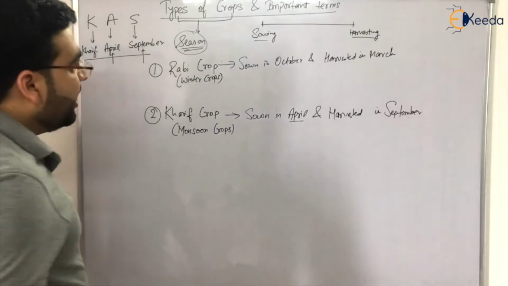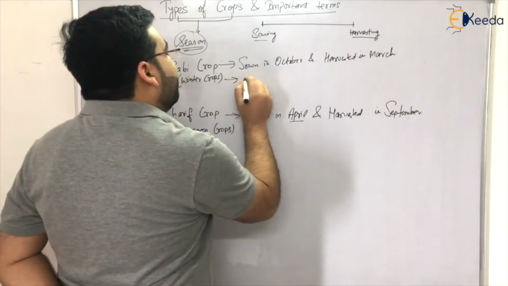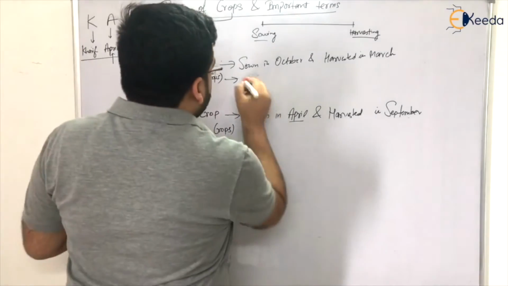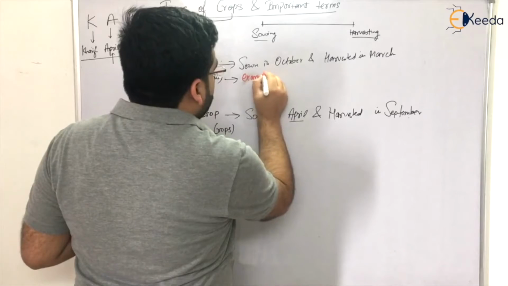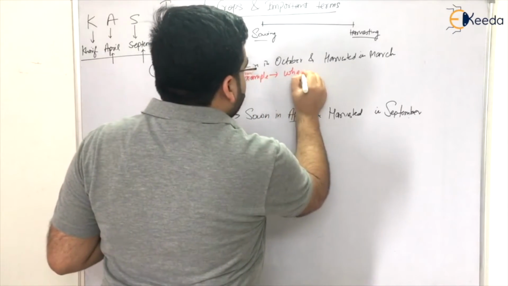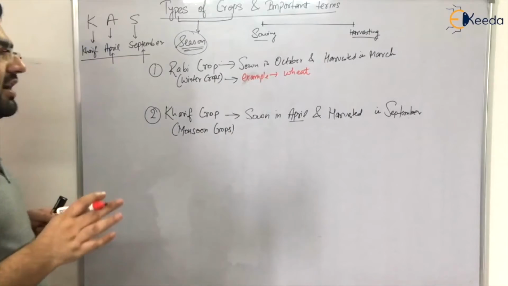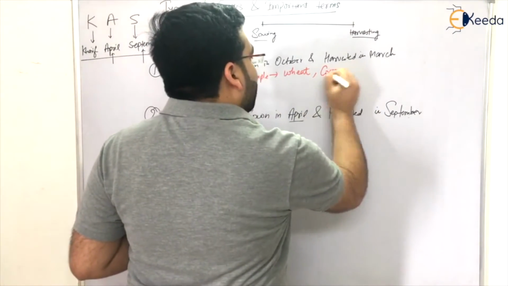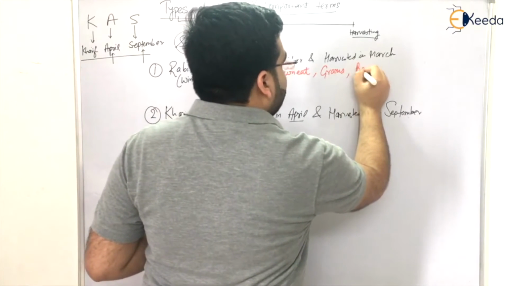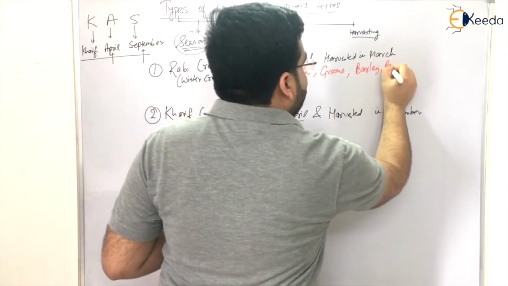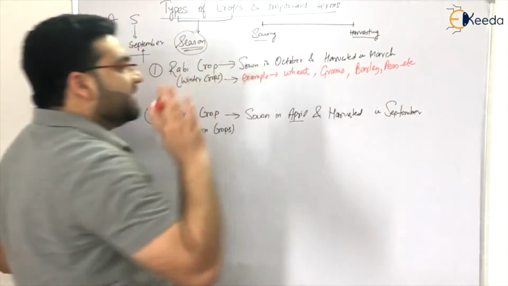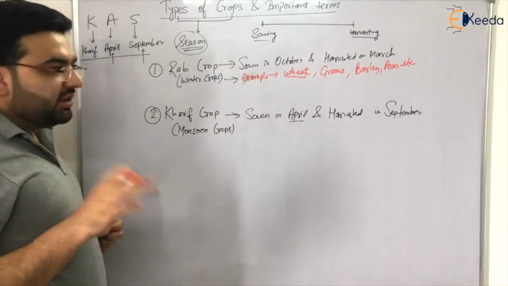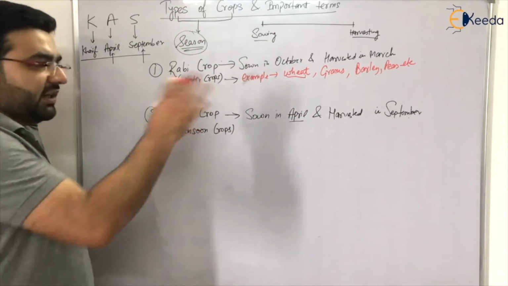The famous example of a Rabi crop is wheat. Let me write an example using another marker. So the example is wheat. The most famous example of a Rabi crop is wheat. We also have grams, barley, peas, etc. Many other examples are there, but the famous example is wheat, because it has been asked in examinations many times: is wheat a Rabi crop or a Kharif crop? The correct answer is Rabi crop.